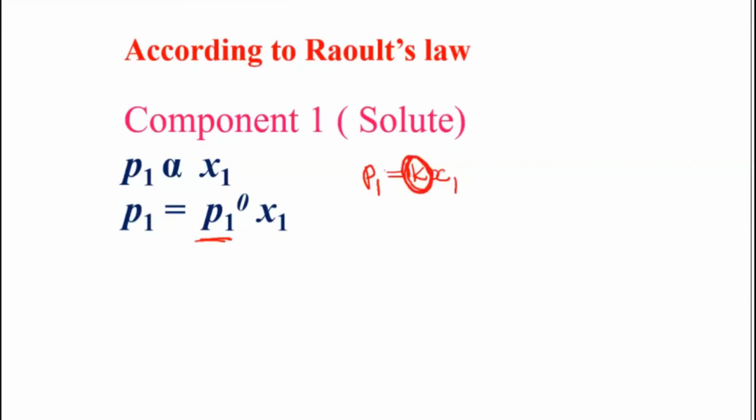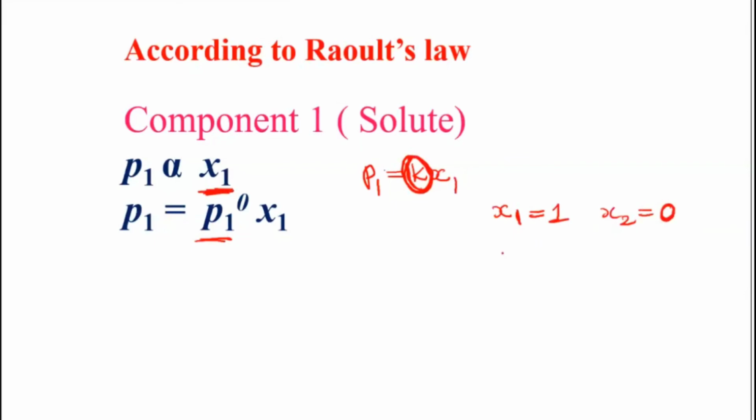That constant value for the first component depends on the vapor pressure of that component. See, if I take only one particular liquid, then you will have only x1 value, correct? 100% will be only x1. And what will be the x2 value there? The second component will not be present, so the x2 value will be 0. How this has been calculated, I'm telling you. Only the x1 component will be present, the x2 component will not be present.